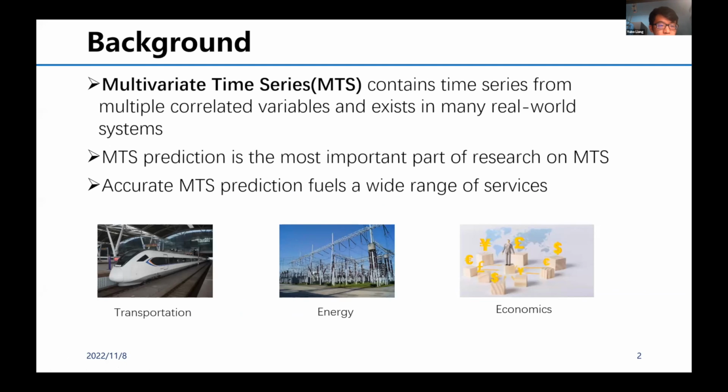BasicTS is about multivariate time series prediction. Multivariate time series, aka MTS, contains time series from multiple correlated variables and exists in many real-world systems. Accurate MTS prediction supports a wide range of services related to intelligent transportation, financial investment, and environmental protection.